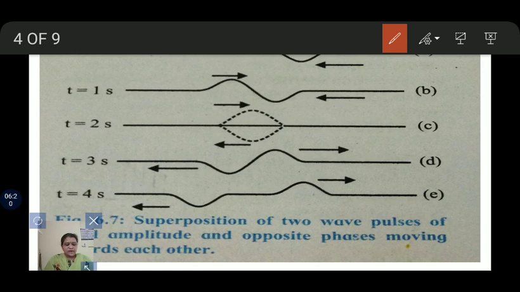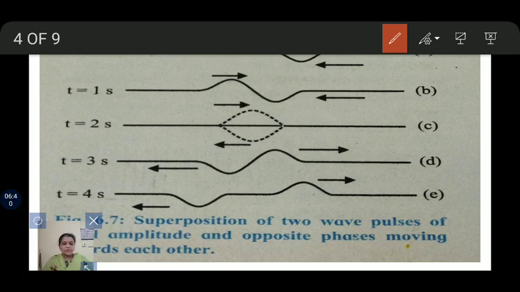In the first diagram we got constructive interference because the phase was the same, and here, due to opposite phase, we get destructive interference.